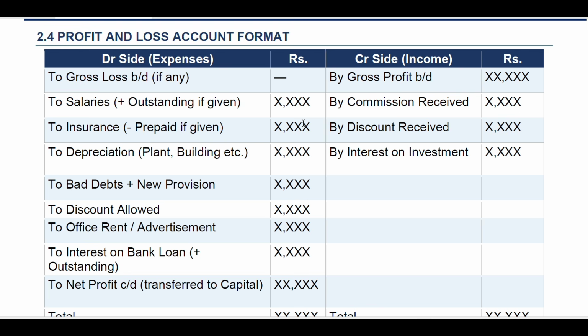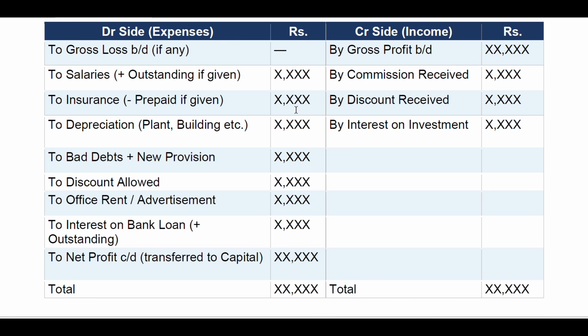Insurance: if 300 or 500 prepaid insurance is given, you have to reduce that. Then by discount received, here we have to add discount. To depreciation on plant or building, by 10%, 15%, whatever depends on the method used.